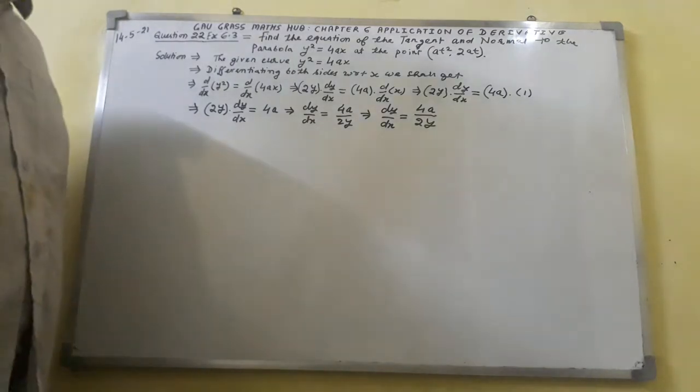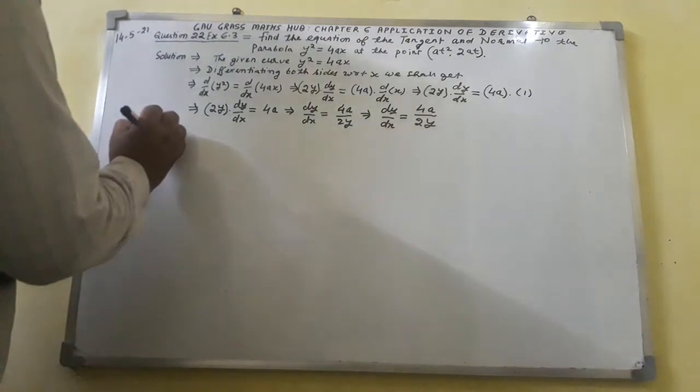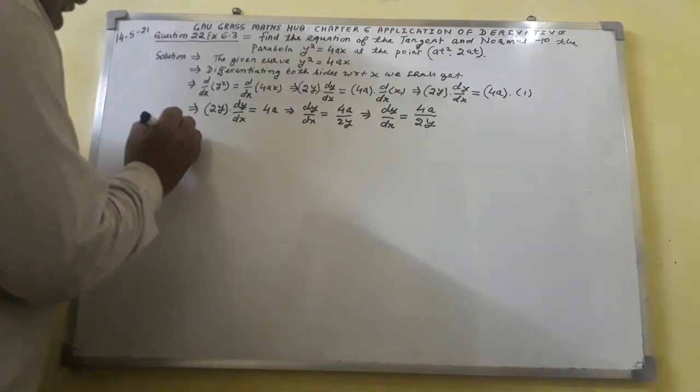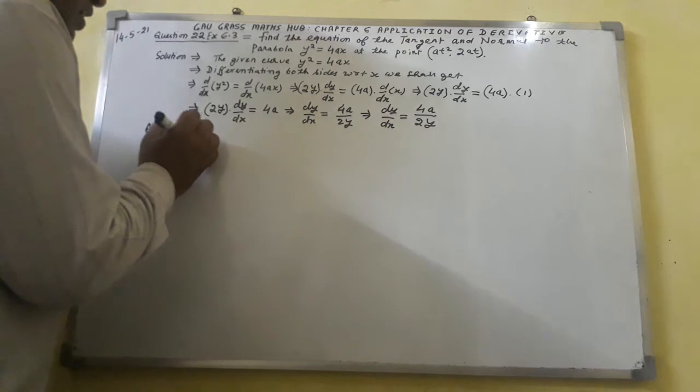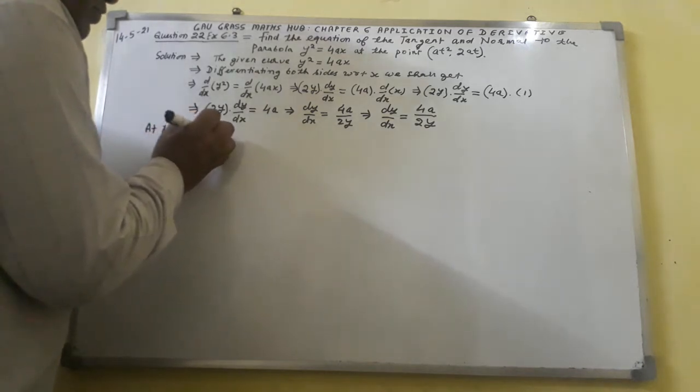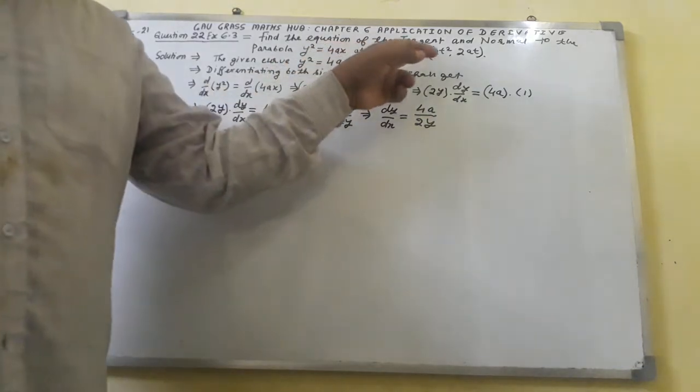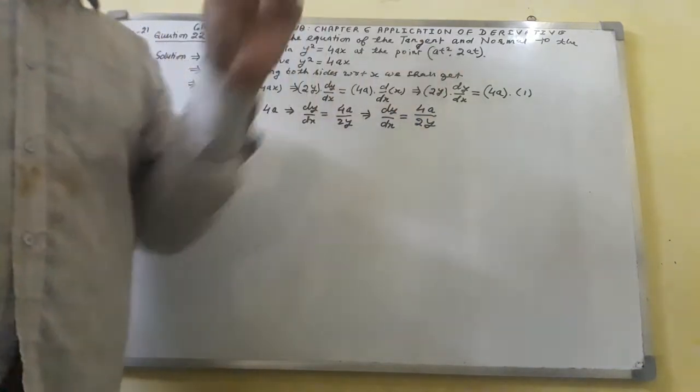Now again I shall write, at the point, the given point at square comma 2at.